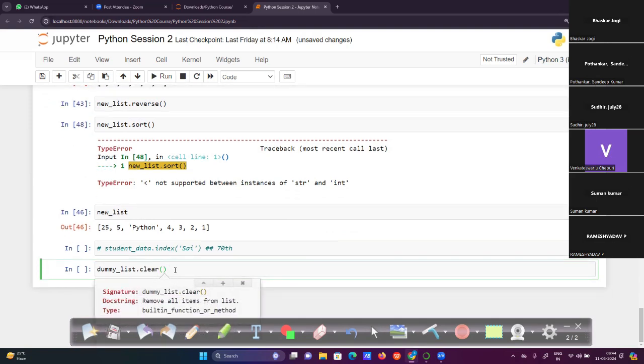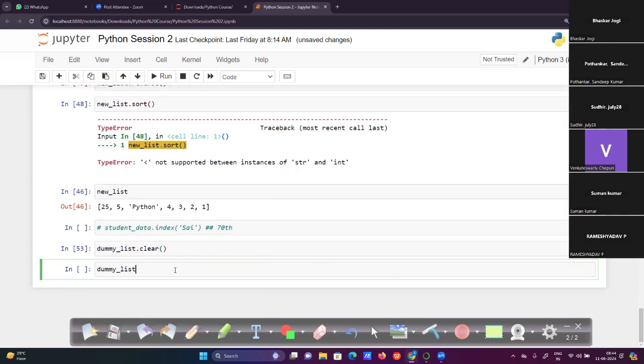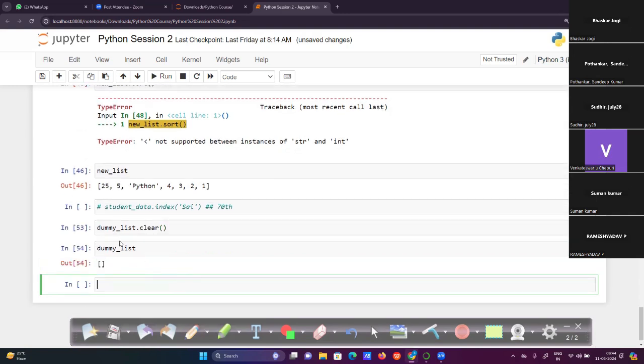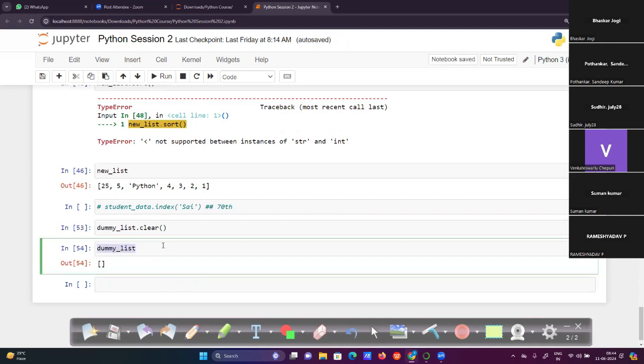It directly eliminates every item in the list. I'm clearing the dummy list. Now the dummy list is empty. It is a simple empty list. Previously we had values, but now there are no values in the dummy list. So clear will clear every element in the list.